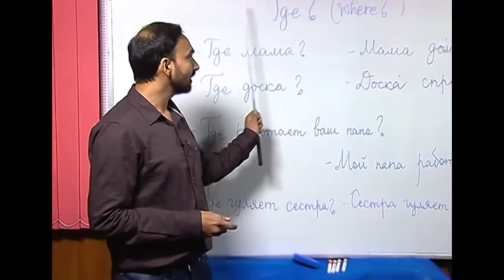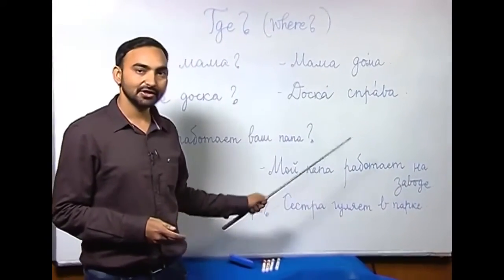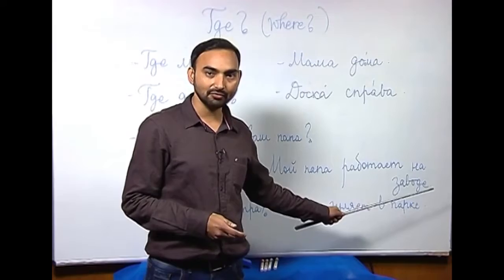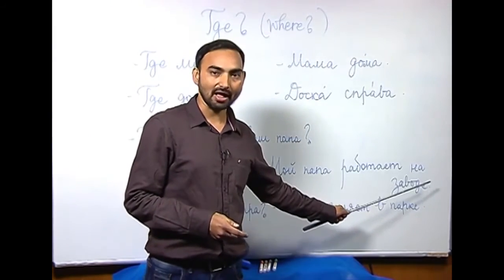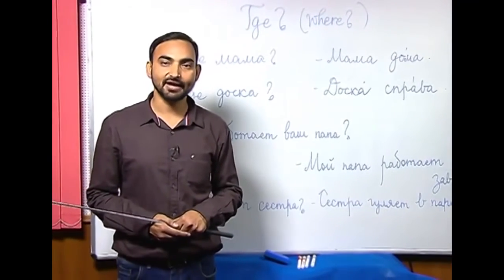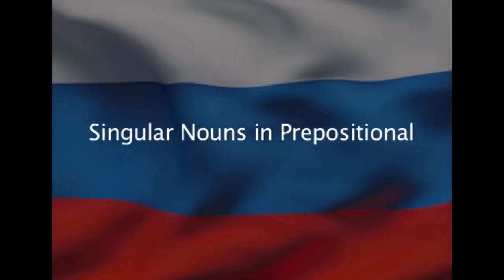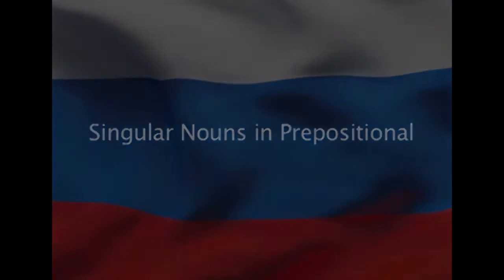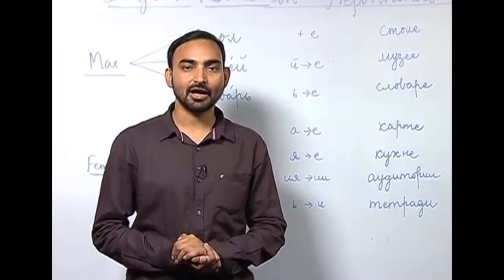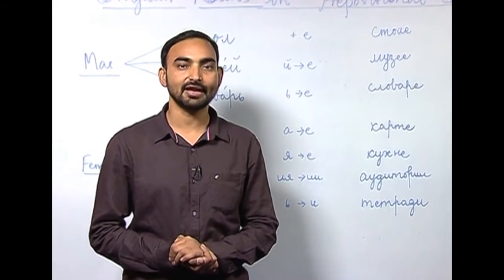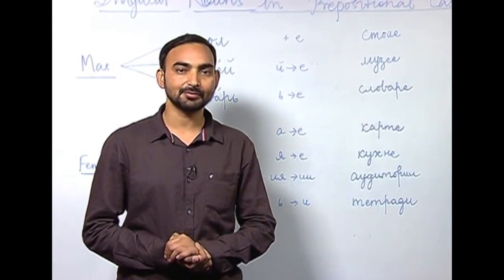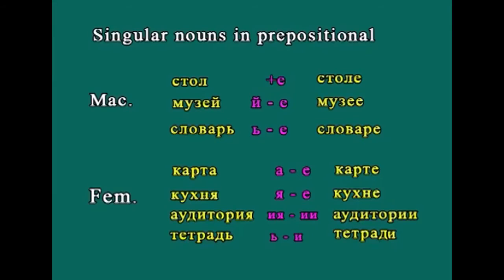Location. So, how do we denote a location? We denote location by using a noun after either в or на in the locative case or prepositional case. So, prepositional case is our next topic. The locative case of nouns is used after certain prepositions like в, на and some other prepositions which will be described later on. So, let us see how a noun changes its form in the locative case or prepositional case.